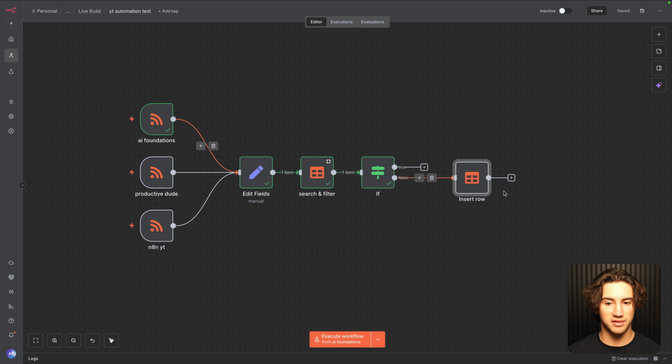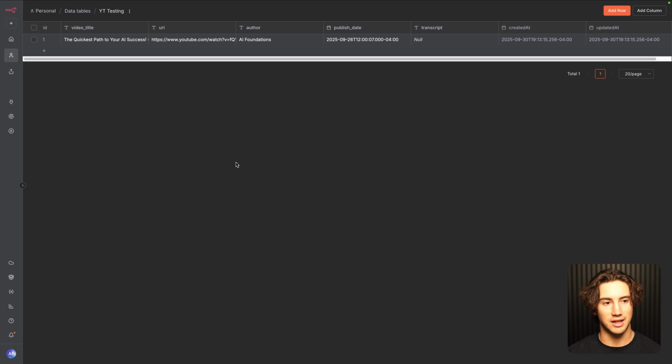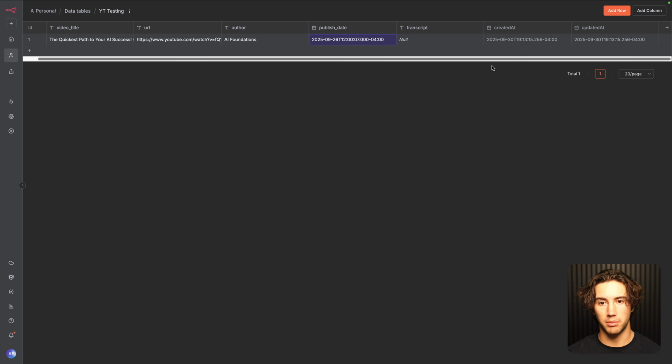But if I run this, since we have insert row, and I go to AI Foundations, just like that, it adds a new row of data. If we hit the refresh button, as you can see, we now have my video title, my URL, the author, and the publish date. But now we need to pull in the transcript as part of the automation. In order to do that, you're going to need to go to a website called Rapid API. And this is free.